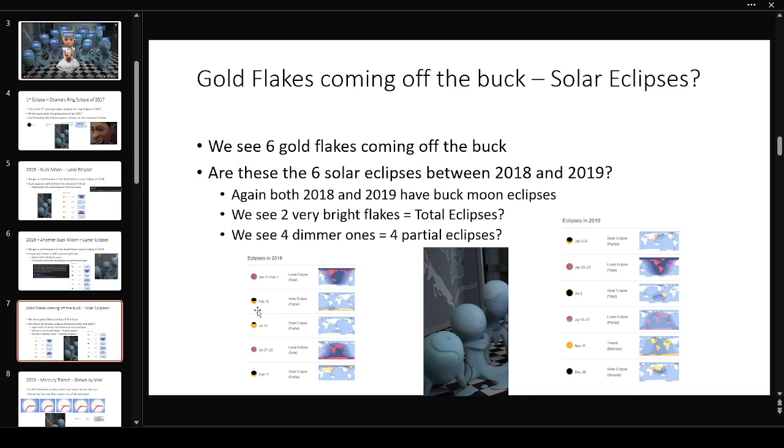Okay, so in 2018 we have February 15th, July 13th, August 11th, January 5th. In 2019, July 2nd, and December 26th. We also see 2 very bright flakes, like these 2 at the top here seem to be brighter or bigger. I am curious whether those are depicting the total eclipses, and then there's 4 dimmer ones down at the bottom, which would be the 4 partial eclipses. So just extremely clever, I think. Heliofont's clearly telling us this passage of time and the confirmation of these characters as being years.